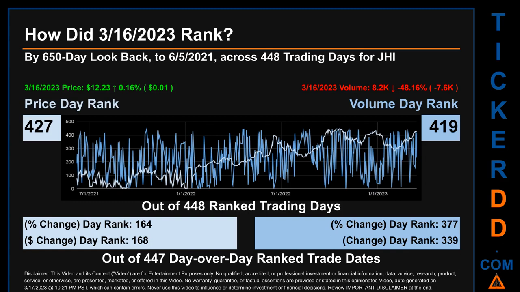The price's day-over-day percentage change, jumping 0.16% on March 16, 2023, had a day rank of 164 while its dollar difference of 1 cent had a rank of 168 when compared day over day across 447 trading days. Volume's percentage change and difference were ranked respectively at 377 and 339.